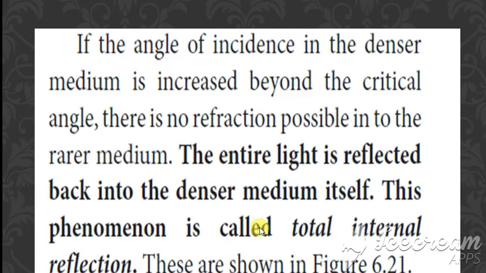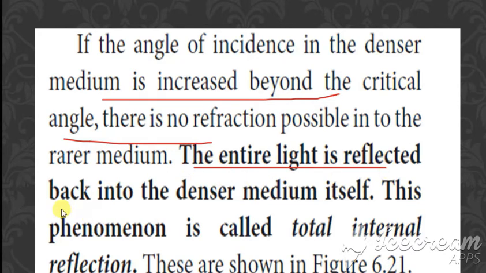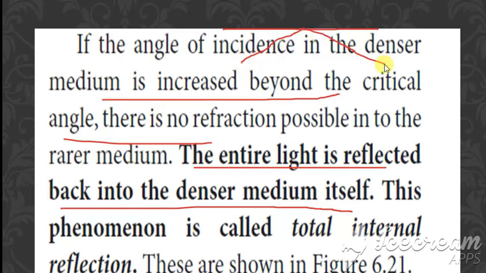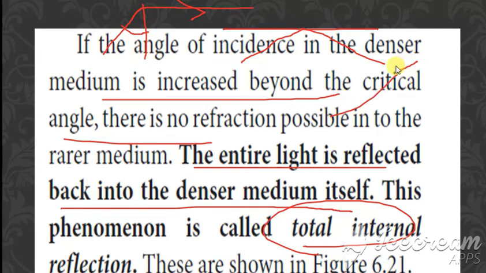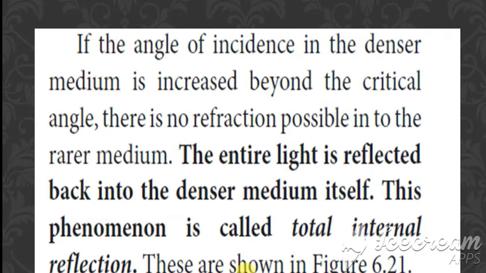Then if the angle of incidence in the denser medium is increased beyond the critical angle, so still more if you are increasing, what happens? As I've told you, the entire light is reflected back into the same denser medium itself. It gets reflected in the same medium. That is called what? Total internal reflection. So for a certain angle of incidence, it grazes the surface, and that angle of incidence is called the critical angle. And for a certain angle of incidence it moves back along the same path, and that is said to be total internal reflection. So clear with these terms, critical angle and total internal reflection?